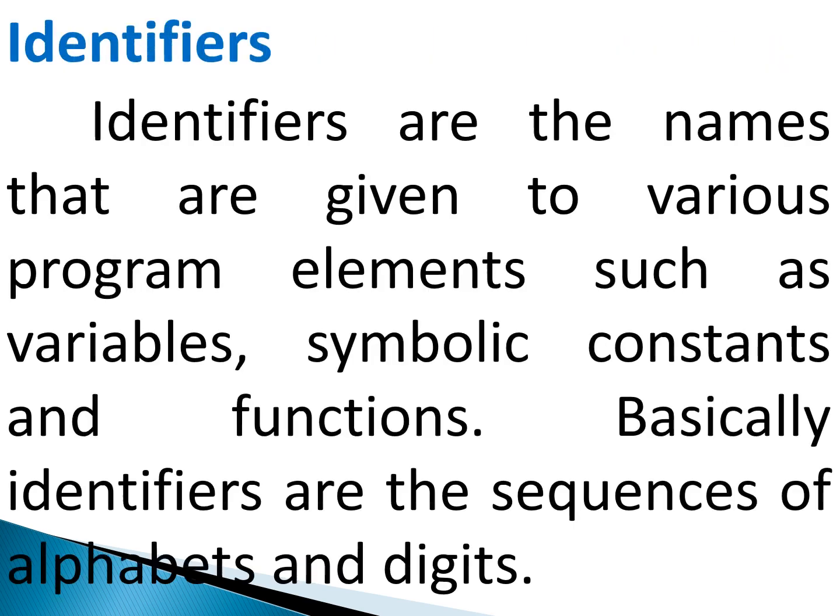Identifiers. Identifiers are the names that are given to the various programming elements such as variables, symbolic constants and functions. Basically, identifiers are nothing but a sequence of alphabets and digits. That is, they are a combination of alphabets and digits, and only one special character is allowed, and that one special character is the underscore symbol.